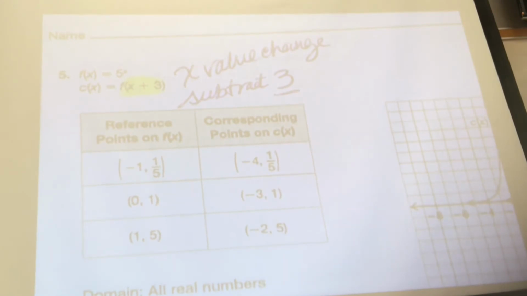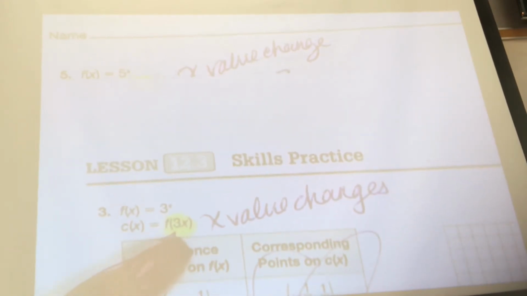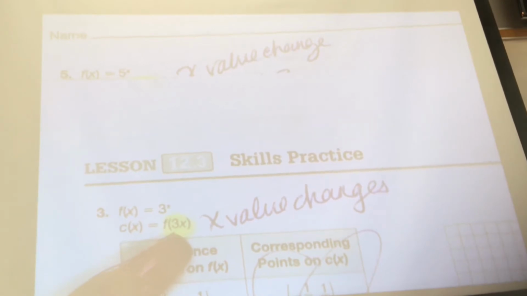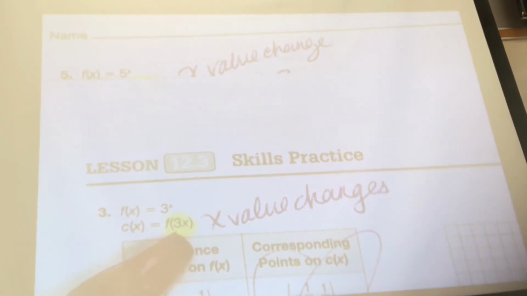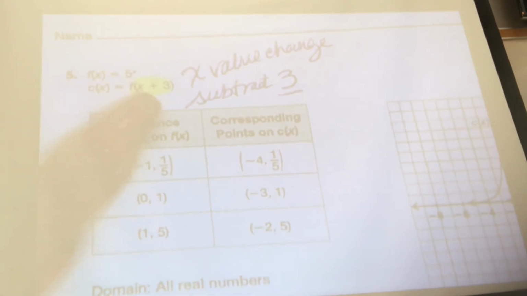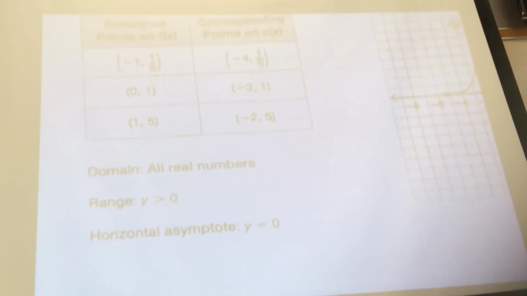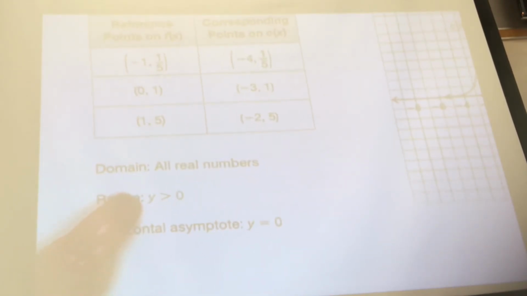Didn't we do the same thing on the one before? It's the opposite of what you think. You guys saw that 3, and you were like, oh, multiply. Well, what did we say about the argument again? It's the opposite of what you think. So you're not going to multiply by 3. What do you do? Divide by 3. So here it says x plus 3. We're going to subtract 3. But from both of them or just the x? Just the x value. All right, number 5, take a second and make sure that you have the right asymptotes and domain and range.